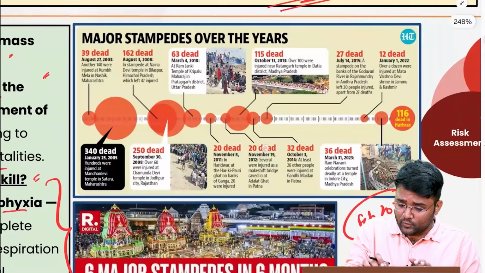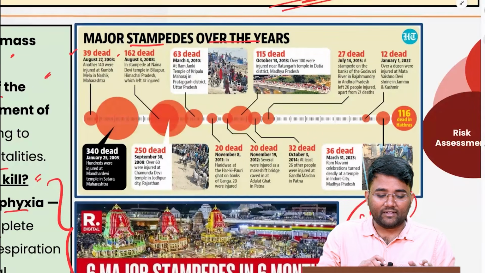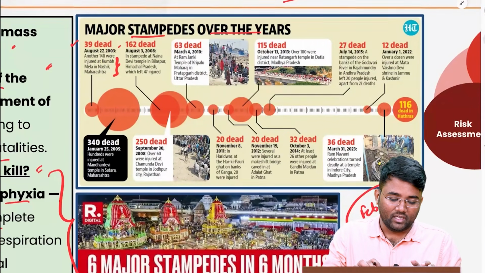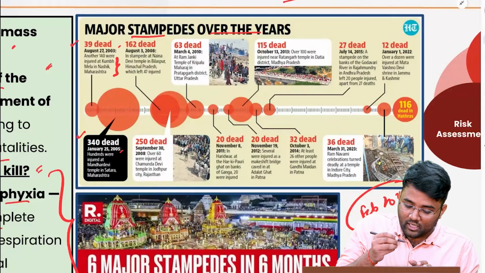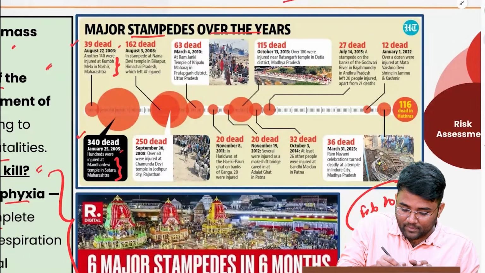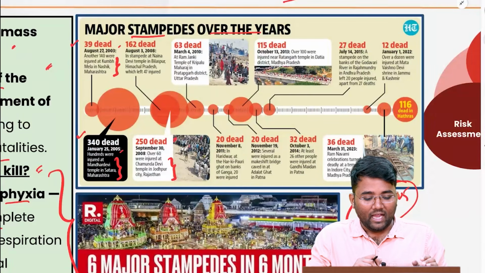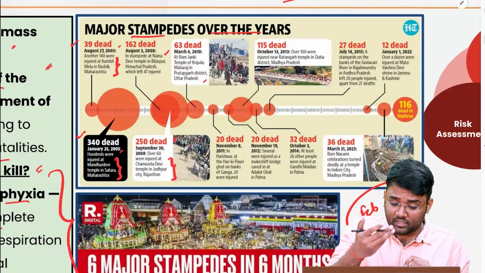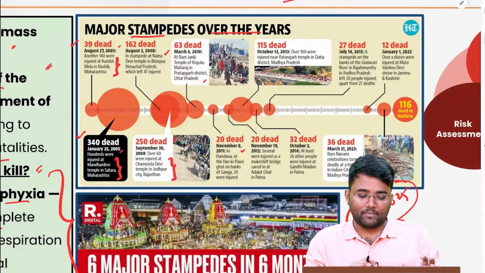Now, in the last few years, we have seen major stampedes. For example, 39 people died on August 27, 2003. That was in the Kumbh Mela in Nasik, Maharashtra. 340 people died in 2005, again in Mahadhar Devi temple in Satara, Maharashtra. Then again 250 people dead in 2008 in Chamunda Devi temple in Jodhpur, Rajasthan. And then a similar incident happened in Bilaspur or in Pratapgarh district of Uttar Pradesh. Similarly, in Haridwar at Har Ki Pairi, again 20 people died in 2011.